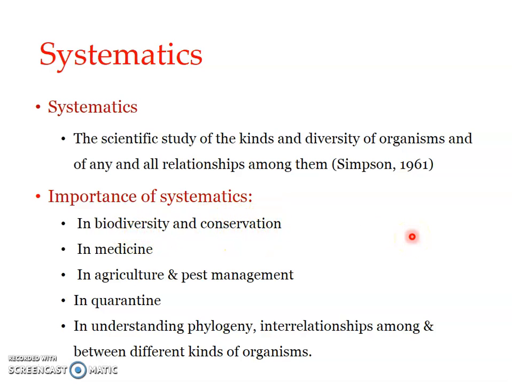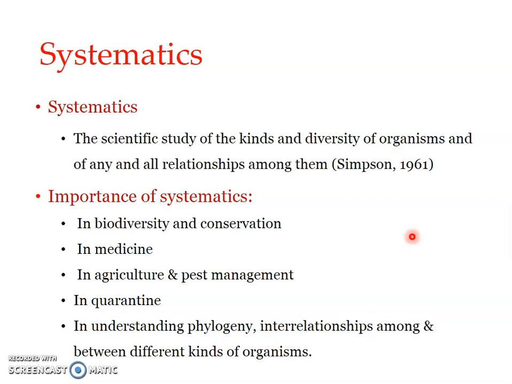We cannot just take out the species and put it in a cage and conserve it. If we have to conserve, we have to conserve their habitat. Okay, so we have to know the systematics. So taxonomy is not enough; it has to be systematics. Okay, interrelationship means, for example, if you are speaking about an insect in a habitat, what is the role of the insect?